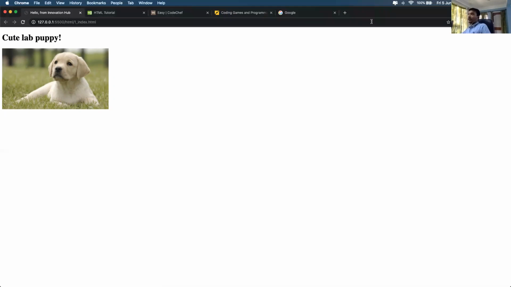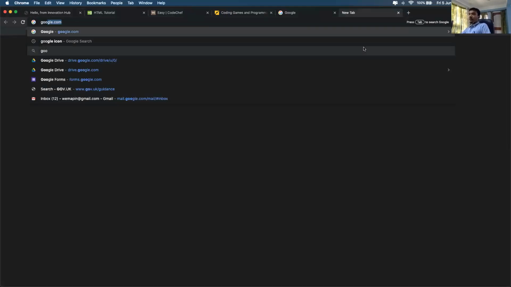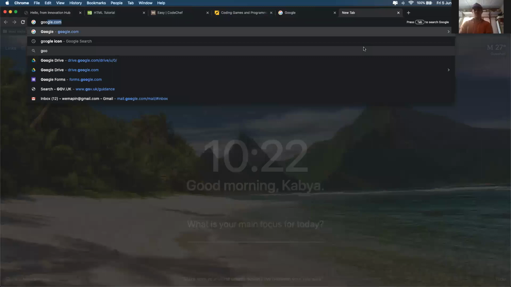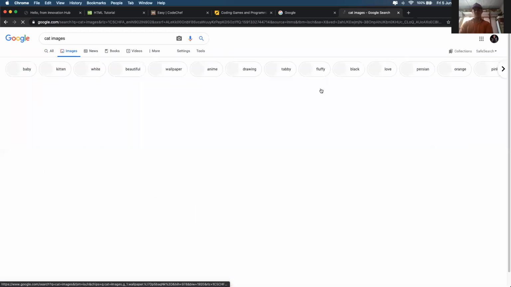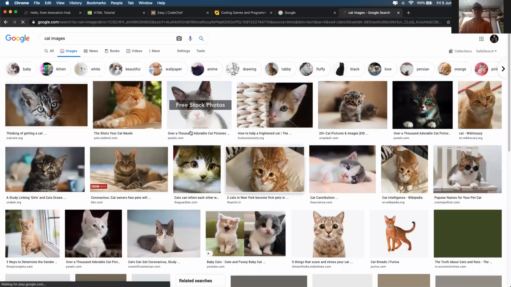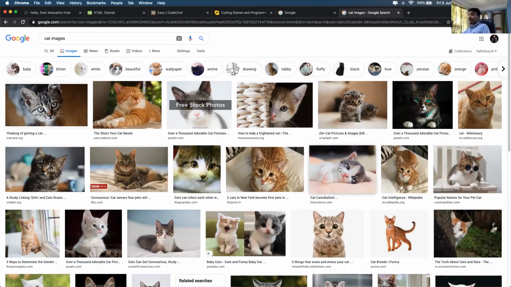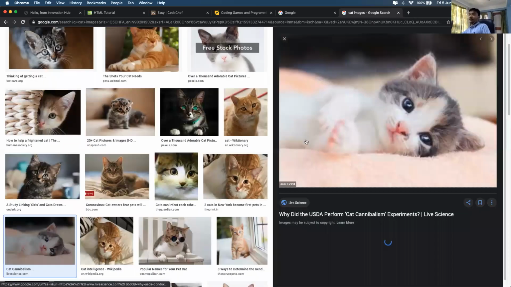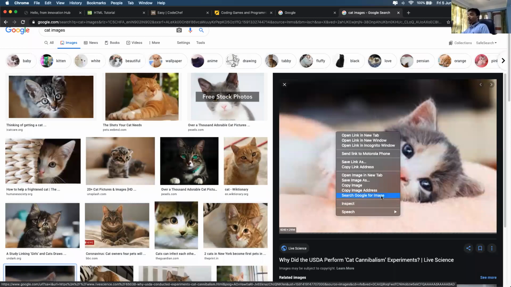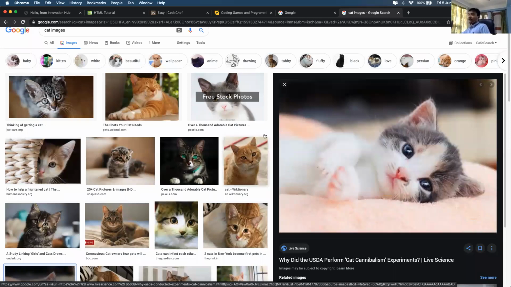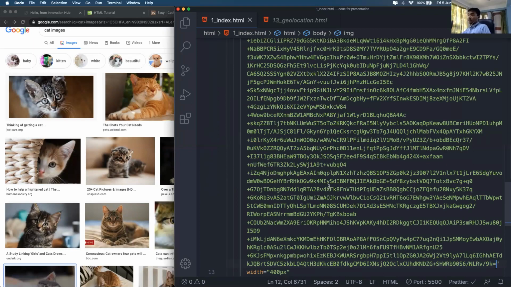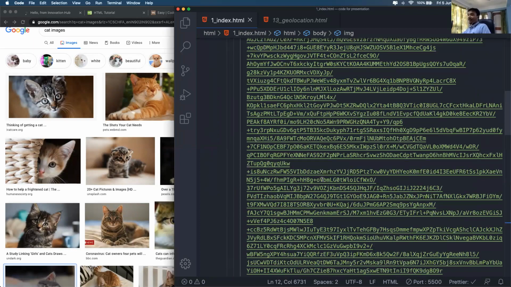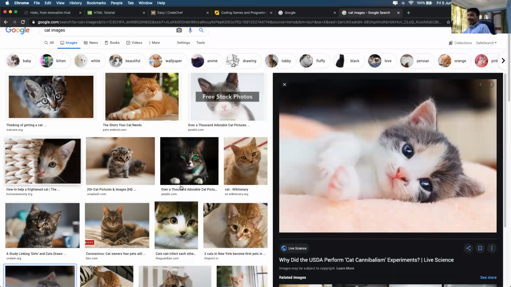Okay, so I'll go to Google and I'll type cat images. Okay, so I'll just select this one, just a random image. Okay, and I'll just copy the image address and I'll paste it right here. It's quite long. Okay, let's change.